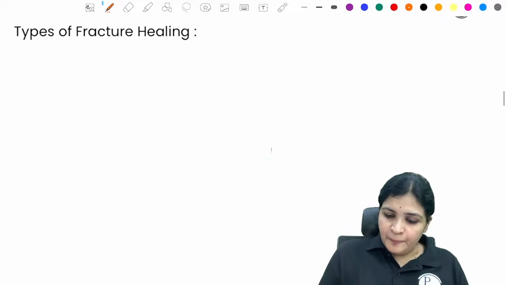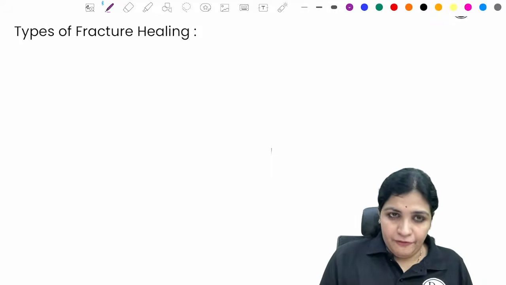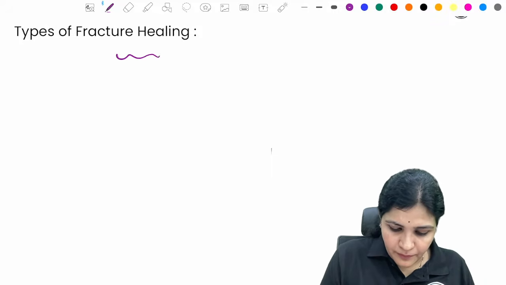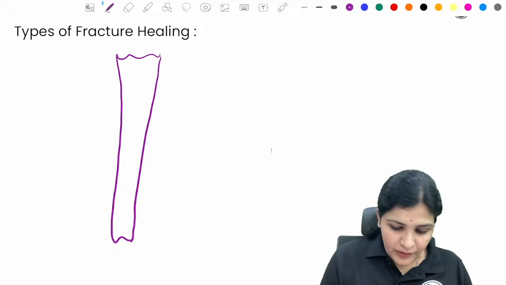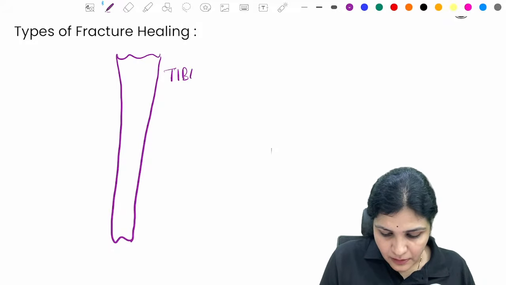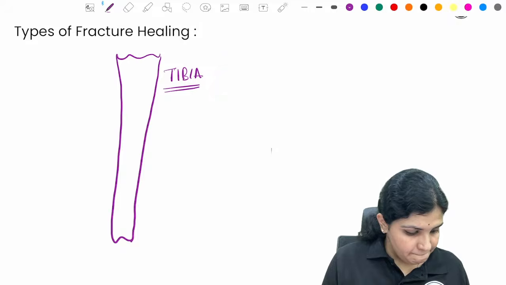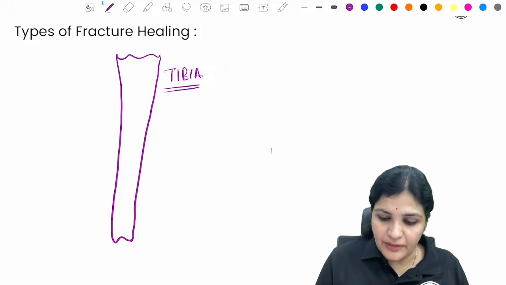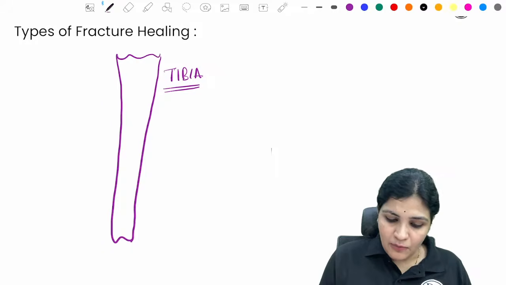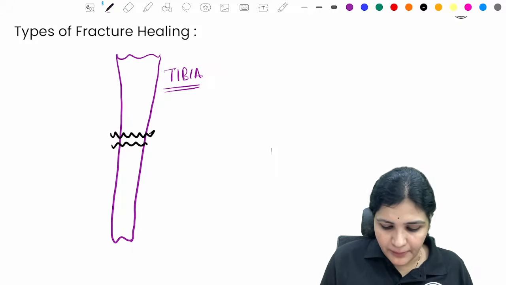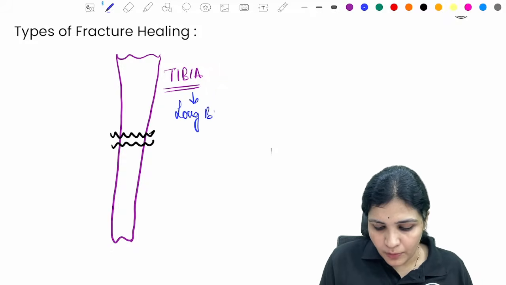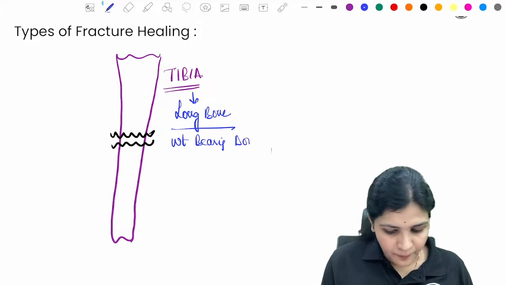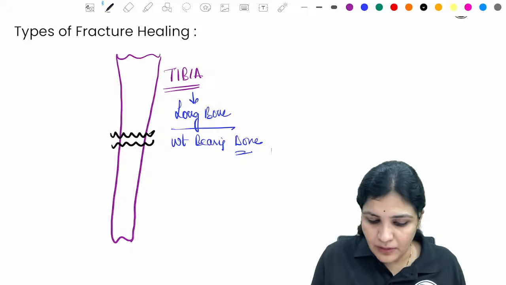So now tell me, for example, this is your tibia, right? That is why we'll tell rest for 3 months. Yes, good. So now what happened is we got a fracture of the tibia. Before that, you have to understand that the tibia is a long bone and it is a weight bearing bone, right?